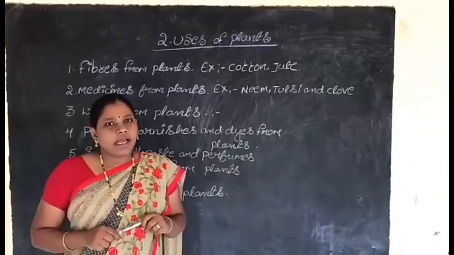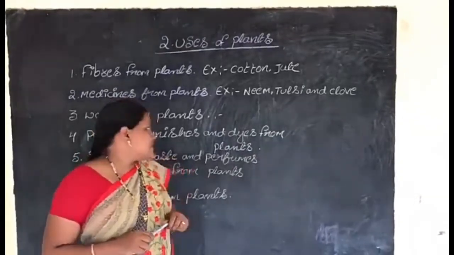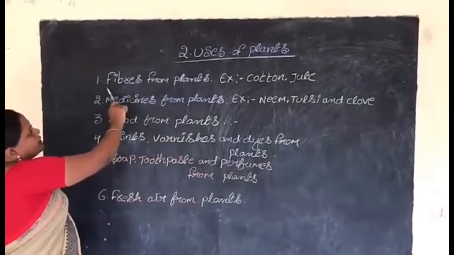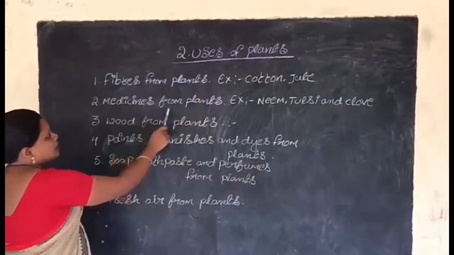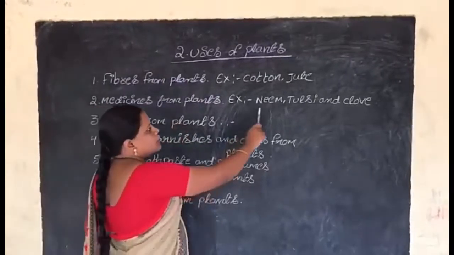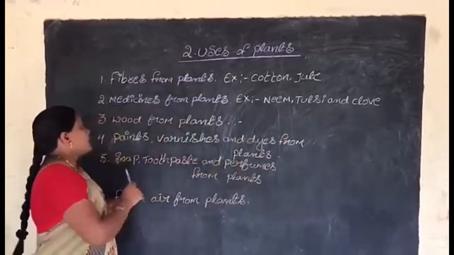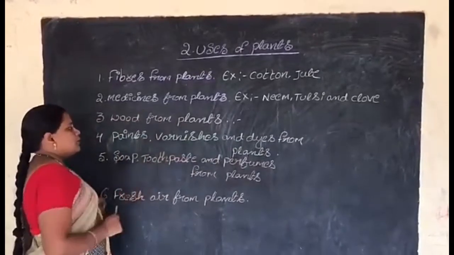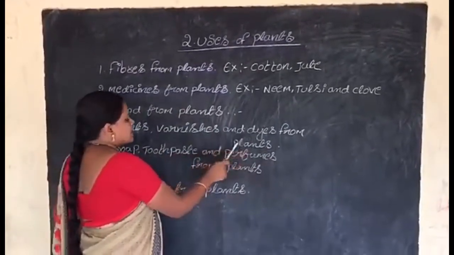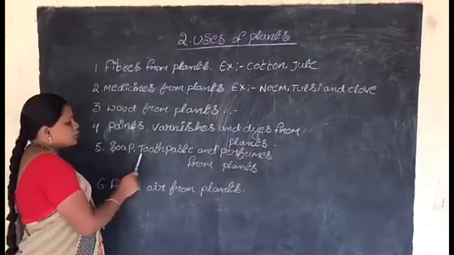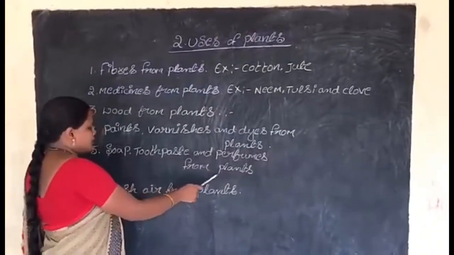Points to remember. I have already written them on the board, children. First one, plants give us fibers. Example, cotton and jute. And medicines from plants. Example, neem, tulsi and clove. And plants give us wood also. Next, fourth point, paints, varnishes and dyes from plants. And soap, toothpaste and perfumes from plants.